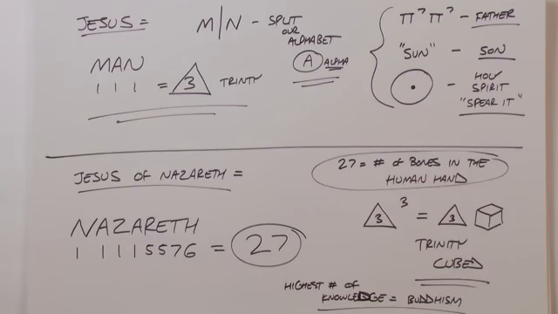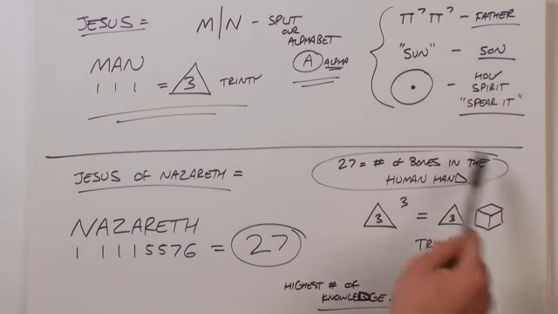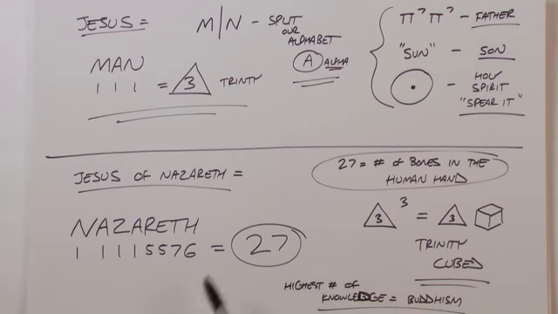Before Jesus became Jesus Christ, he was Jesus of Nazareth. Nazareth is 1115576, and that equals 27, or the 27 bones of the human hand. 27 is, of course, the highest number of knowledge in Buddhism, and 27 is also a trinity to the third power, or a trinity cubed. So let's take a look at Jesus Christ.